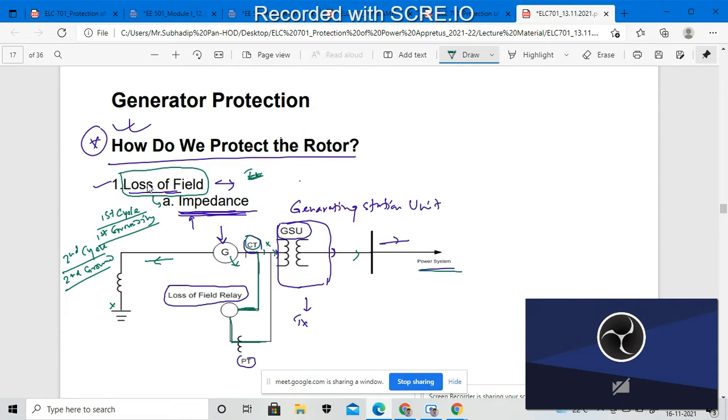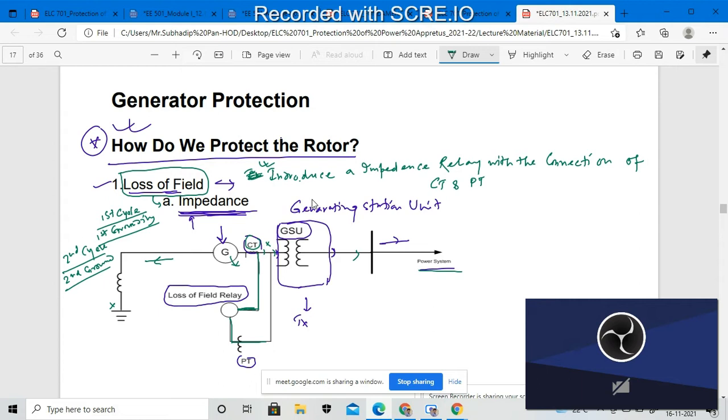We can introduce an impedance relay with the connection of the CT, current transformer, and the potential transformer. Okay, so this is my solution for protecting the rotor segment.